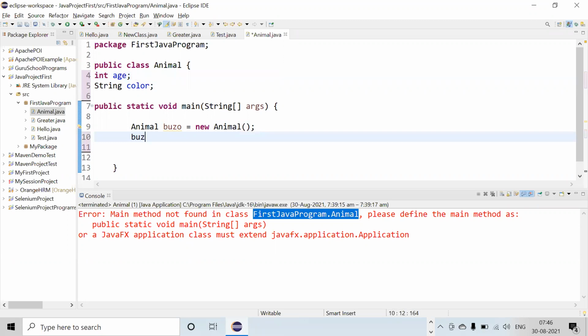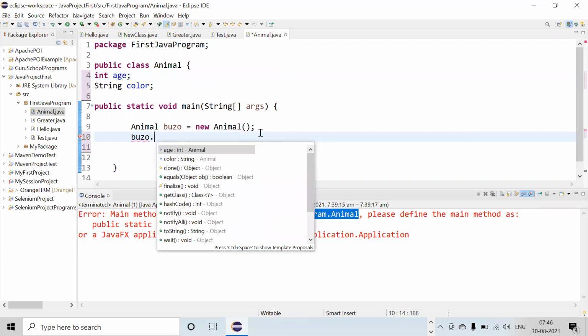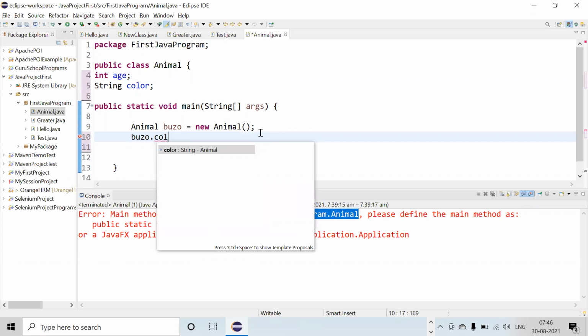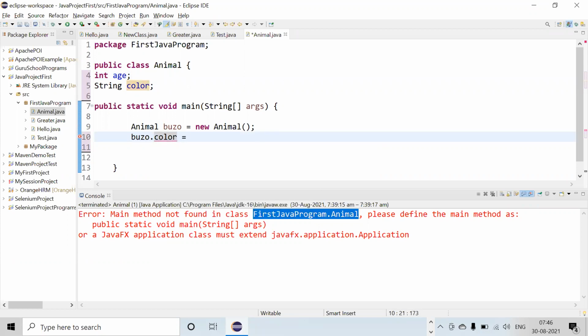You can just write dot color, okay, equal to... You can assign the value to these variables with the help of the object.